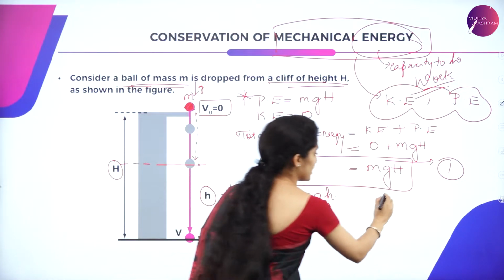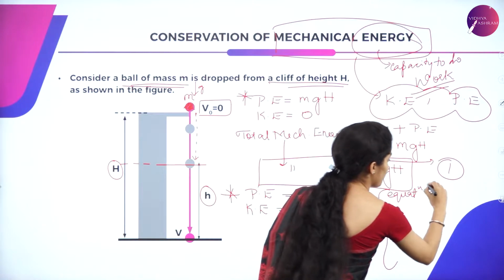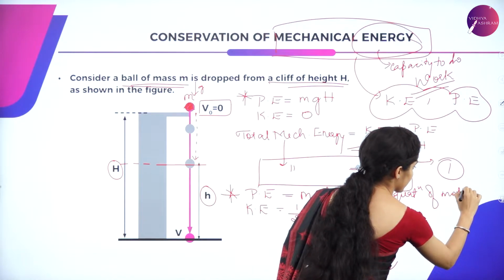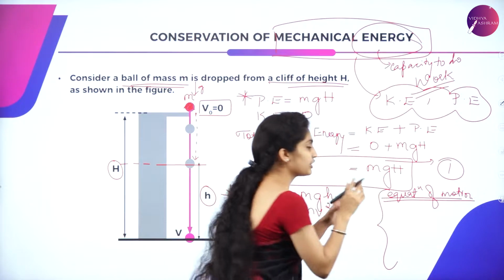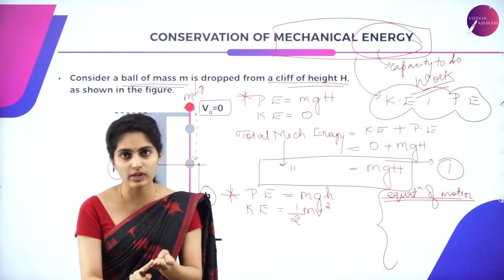And now let us consider an equation of motion. Here we are considering only the position of an object and its velocity.